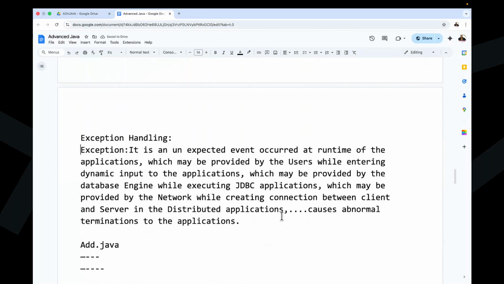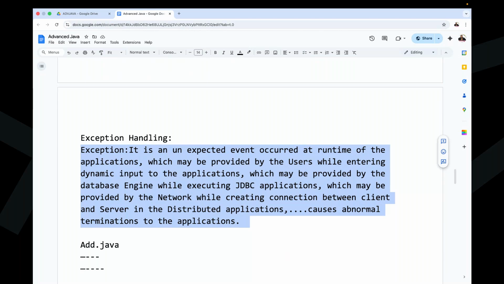Exception is an unexpected event occurred at the runtime of the applications, which may be provided by the users while entering dynamic input to the applications, which may be provided by the database engine while executing JDBC applications, which may be provided by the network while creating a connection between client and server in distributed applications, and so on. So many causes abnormal terminations to the applications.